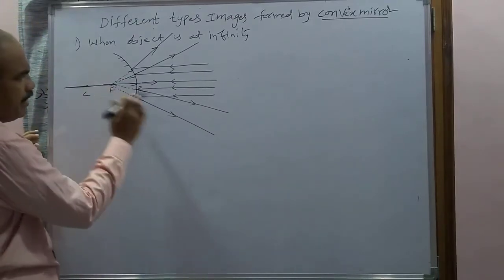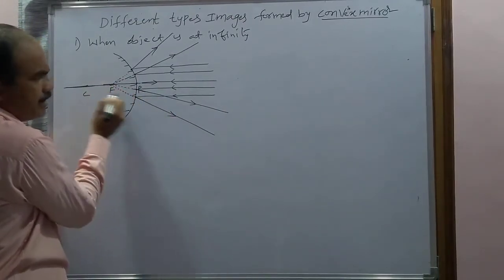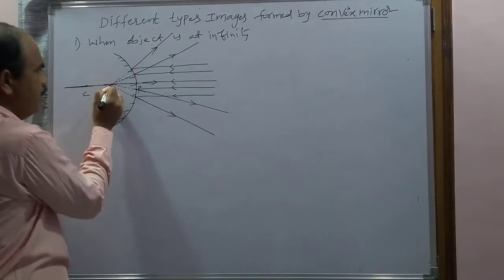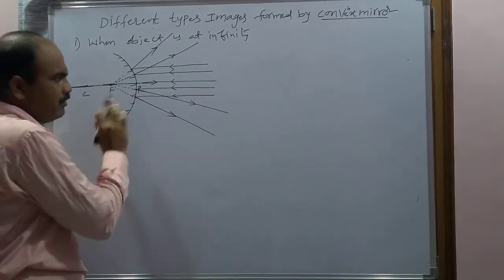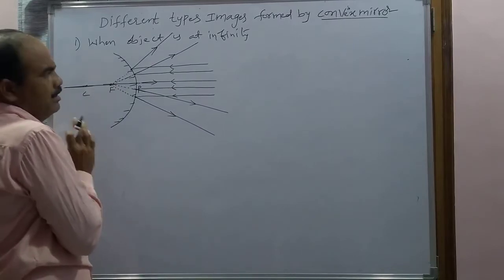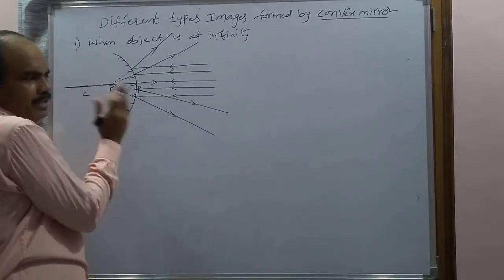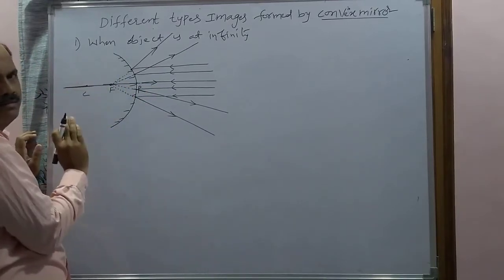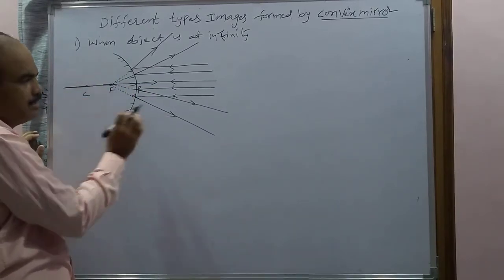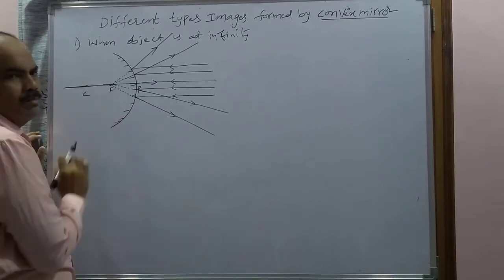So when the reflected rays are extended back, where is the image formed? At the focus, but not exactly at the focus. Actually, the image is formed behind the mirror, not at the focus, because it is a divergent mirror.